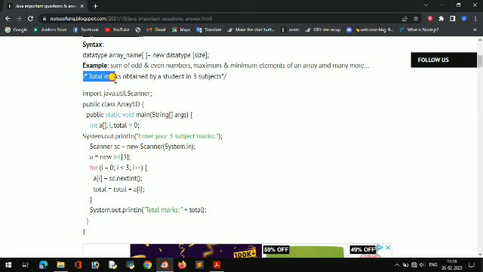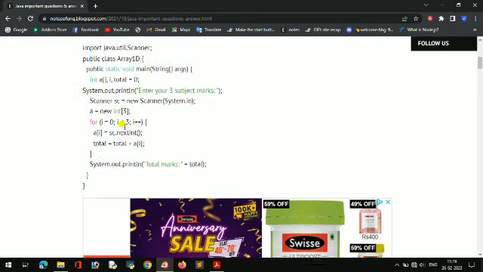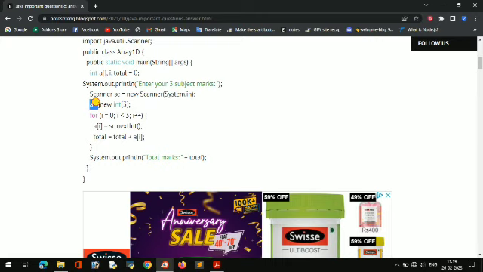So here I am giving the example of total marks obtained in 3 subjects. I have written class array, public static void main, declared an integer array a, an integer variable i, and total equal to 0. Then I have written a message, enter 3 subject marks, then a scanner object, then the array is equal to new integer of size 3 because there are 3 subjects.